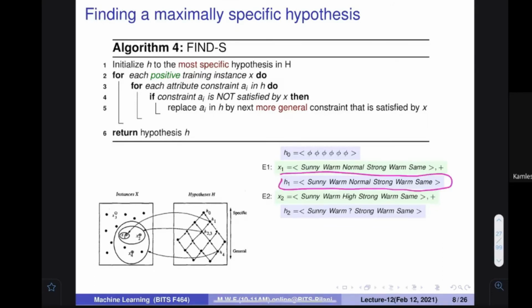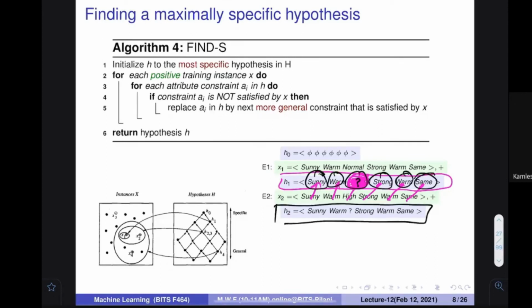Sunny is there, warm is there, high becomes normal, so there is a problem. Strong becomes strong, warm becomes warm, same becomes same. So here is a problem. So this would say no, because here it is normal. So I would put here a question mark. So the new hypothesis is sunny, warm, question mark, strong, warm, same. I'm going to use this hypothesis.